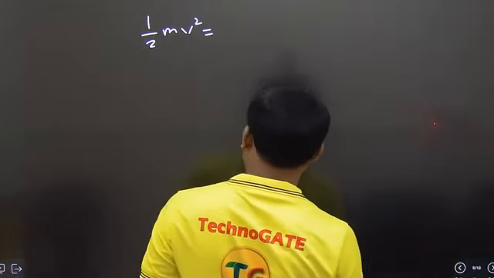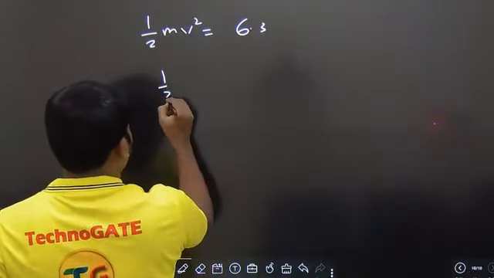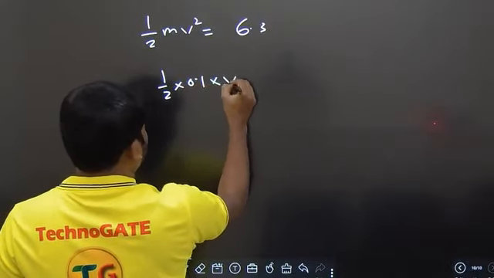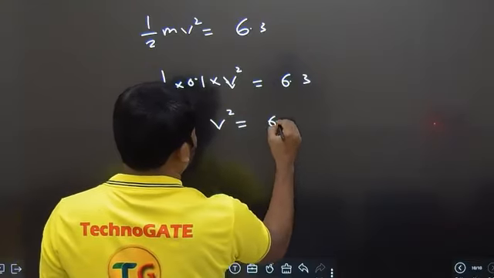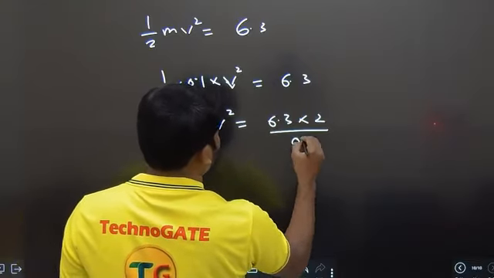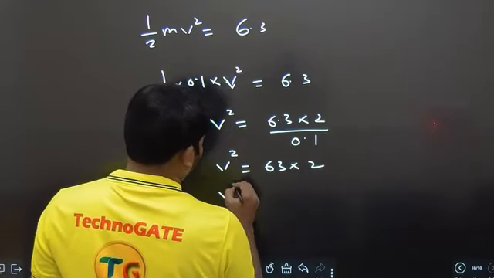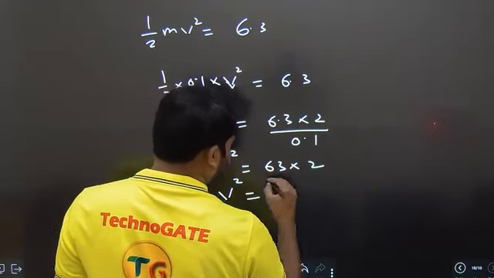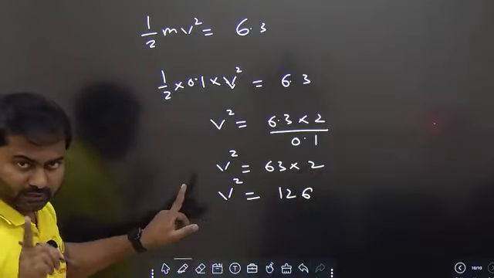Half mv square is equal to 6.3. Half mass is 0.1 into v square is equal to 6.3. V square is equal to 6.3 into 2 by 0.1. V square is equal to 63 into 2. So what I will do is I will simply write down 126. V square is 126. Remember this.